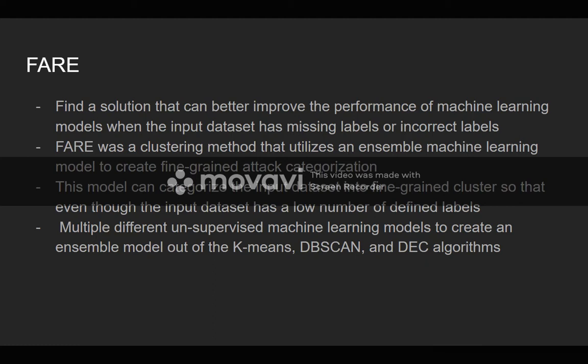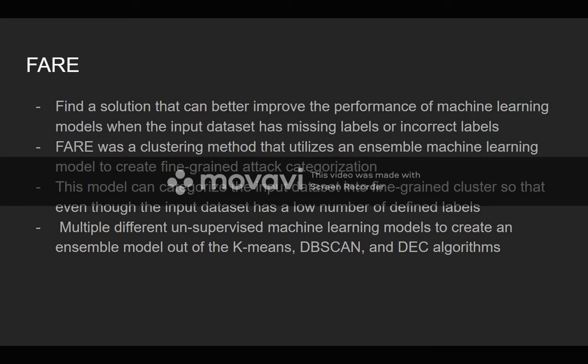So that's why FAIR was used. It is basically a clustering method that uses ensemble machine learning, so multiple different types of machine learning models, to get some sort of fine-grained attack categorization. The overall idea behind this model is that they wanted to improve performance because they wanted to better identify attack models or different attacks for security threats. Usually those kinds of attacks have either missing labels or incorrectly labeled labels. But with FAIR, the model was able to categorize the input dataset into fine-grained clusters,